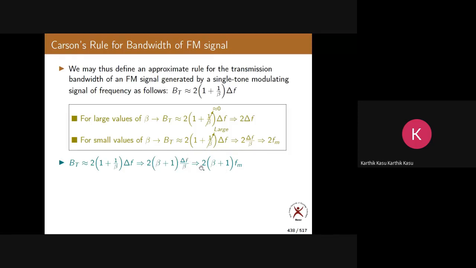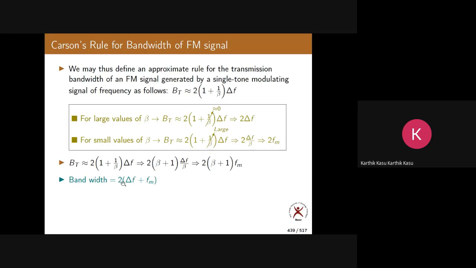That is f_m. So it becomes 2 into (beta plus 1) into f_m. This is also a formula of bandwidth only. I'm just manipulating everything.